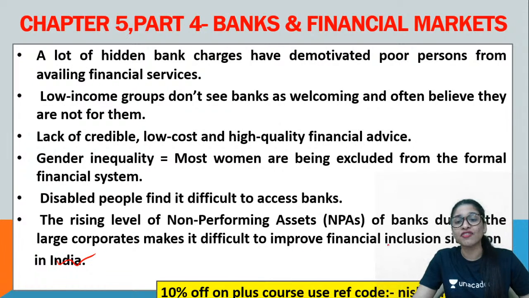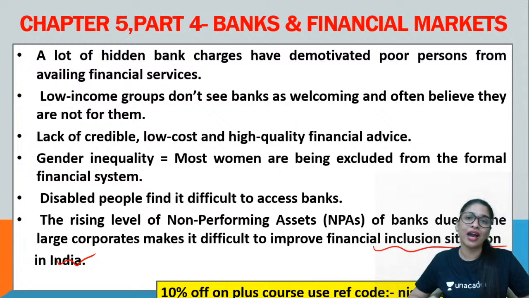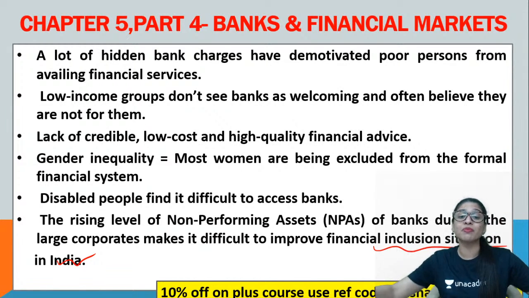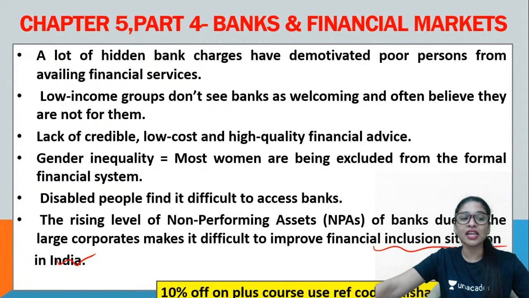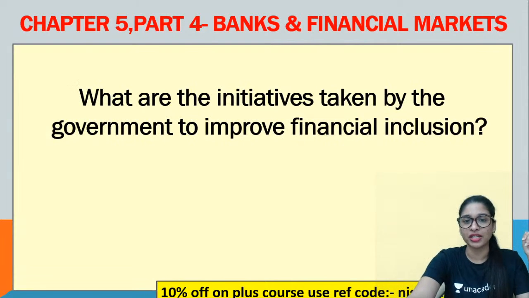Money is not there in the hands of the bank itself. So automatically they will not want to lend to agriculture or new people, because they are scared of this bad loan or stressed assets. So they refrain from doing so. These are the issues, or let's say challenges, associated with the so-called financial inclusion for our country, India.